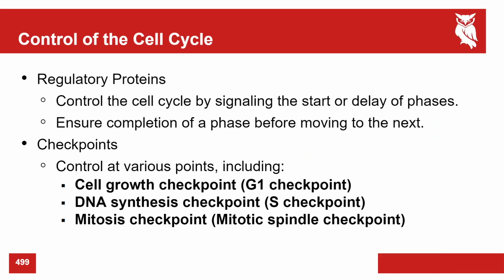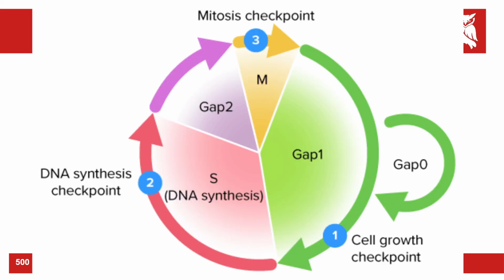What do you think happens if these checkpoints break down? Cell division stops? Actually, it does the opposite. Cell division keeps going. It's called uncontrolled cell division at that point. That's how you get cancer. So again, we've got a cell growth checkpoint at the end of gap 1, a DNA synthesis checkpoint at the end of gap 2, and then your mitosis checkpoint during mitosis.